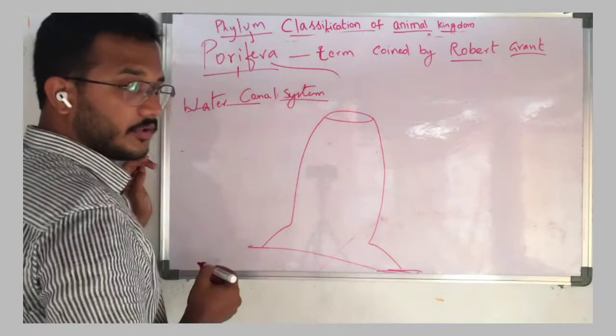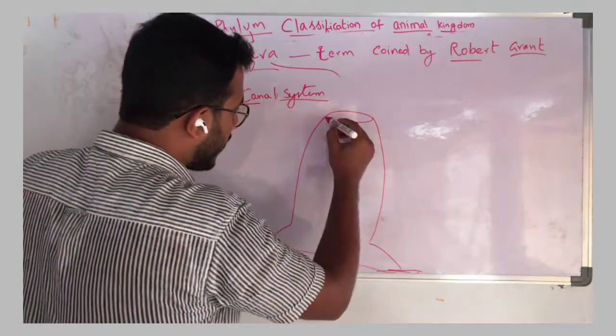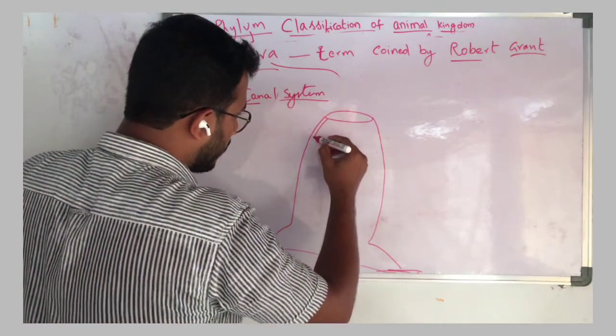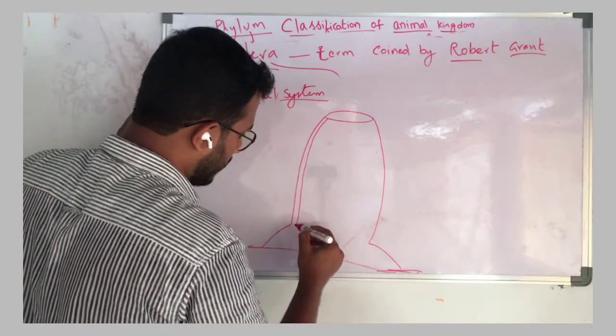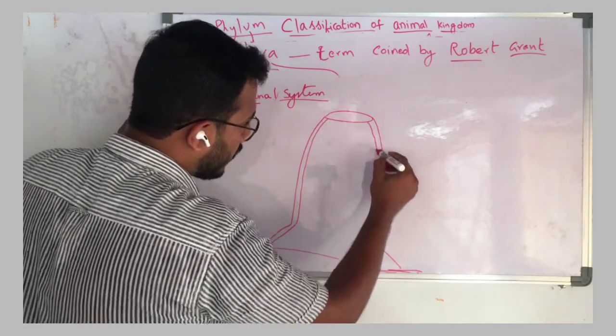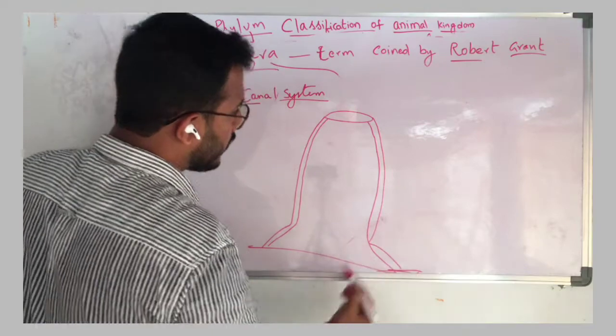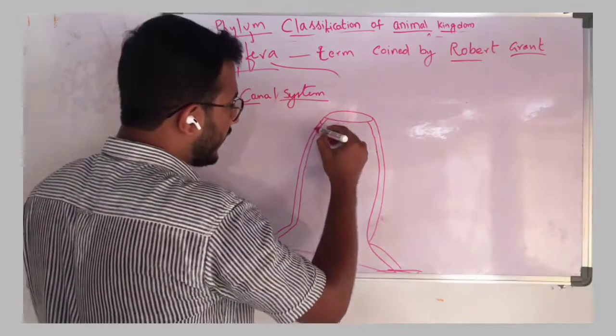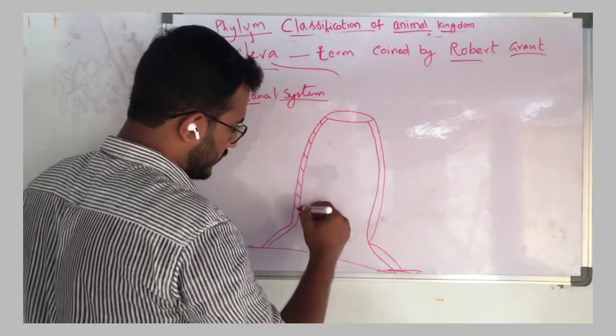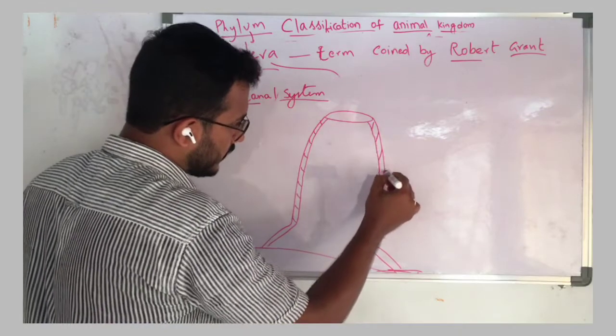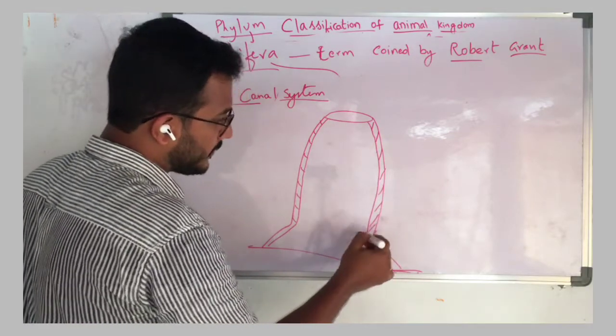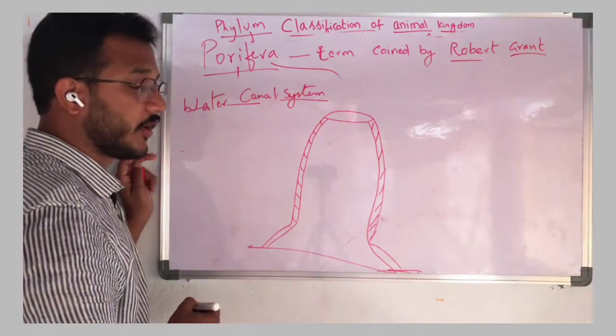Now, the outer body layer contains different cells, but the number is very small because they exhibit cellular grade of organization.